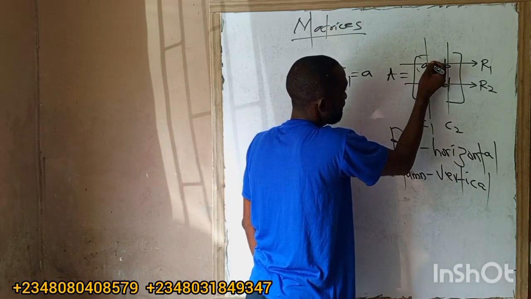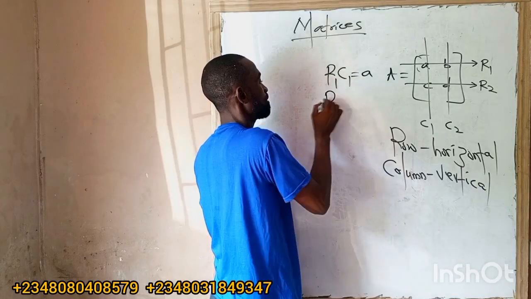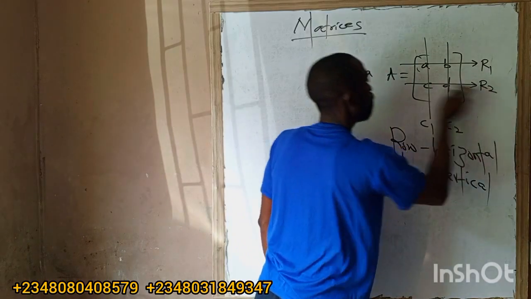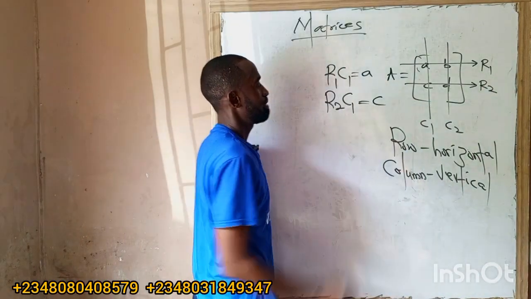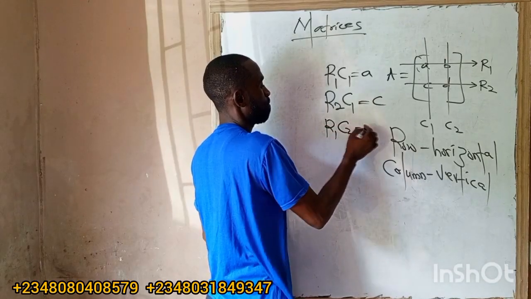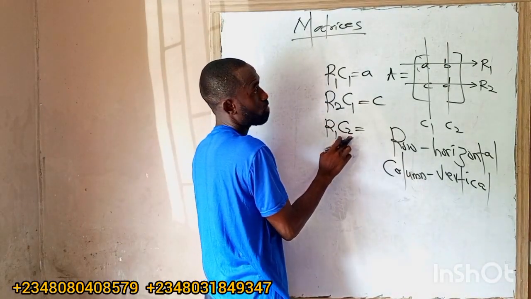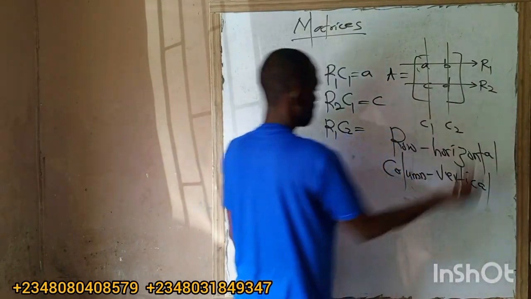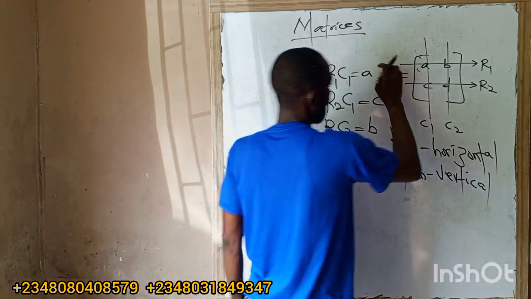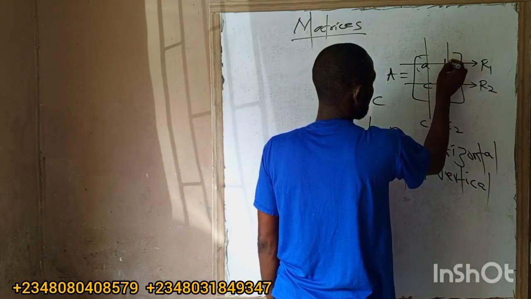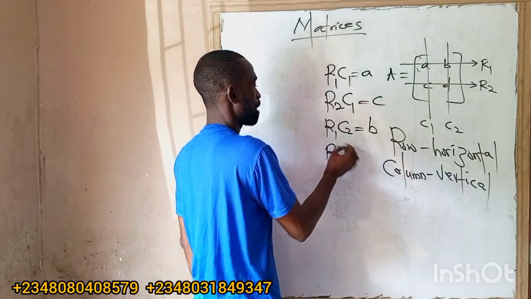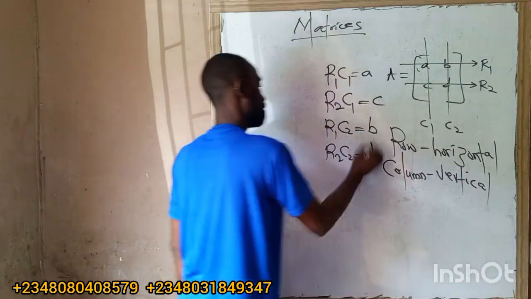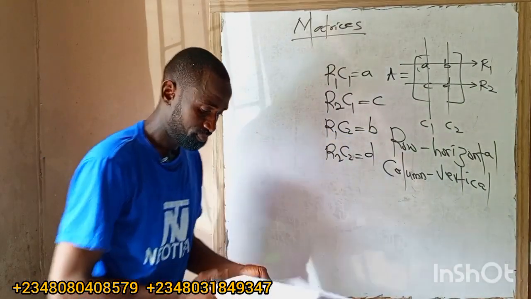Which element is found in second row, first column? Second row, first column. Element C. So first row, second column: R1, first row, C2, second column. How about now? B. Look at this. When it intersects this. Then R2, C2, second row, second column. It means D.